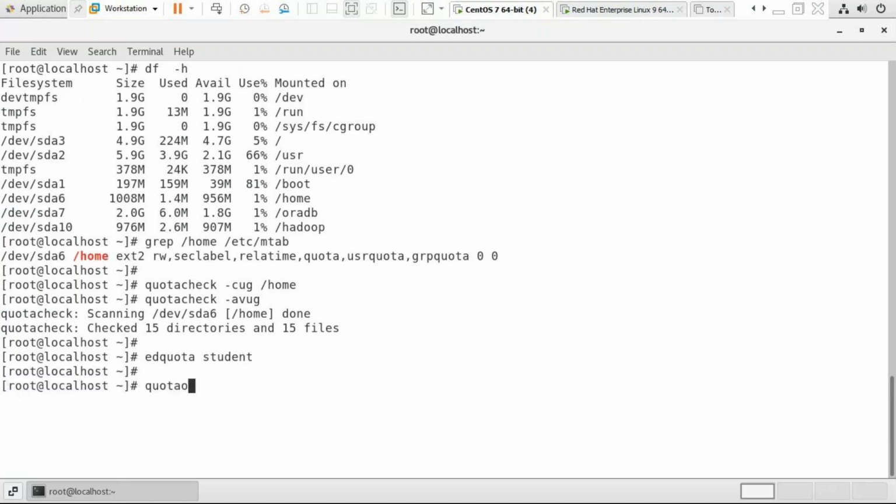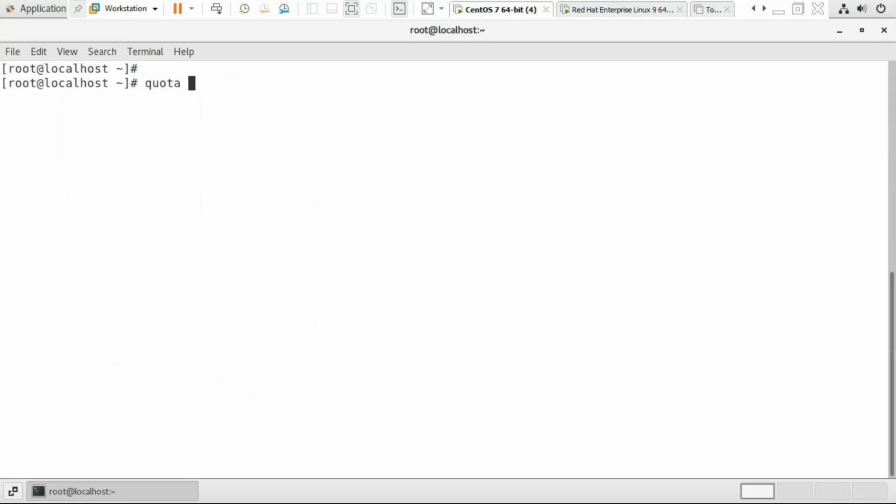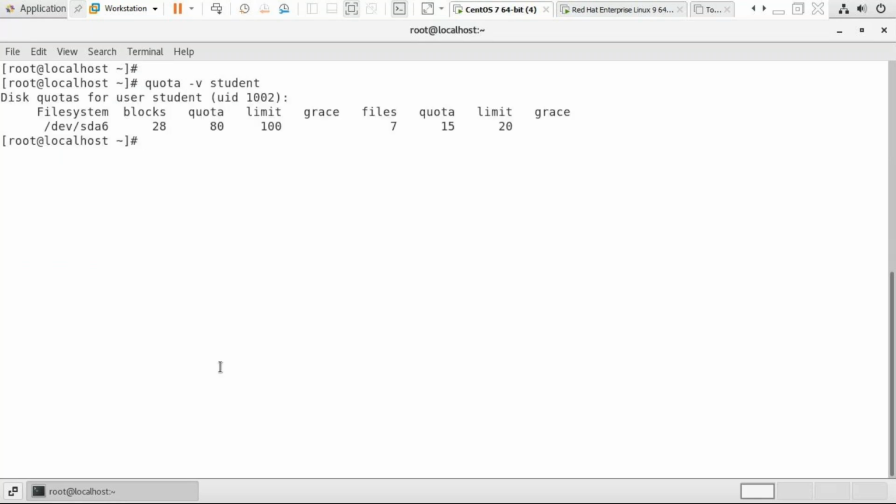Now turn on the disk quotas: quota on, file system slash. You can use -v for verbose mode. Quota on -v, file system slash. To see the quota for an individual user, quota -v username, for example student. We can see the quota for user student.